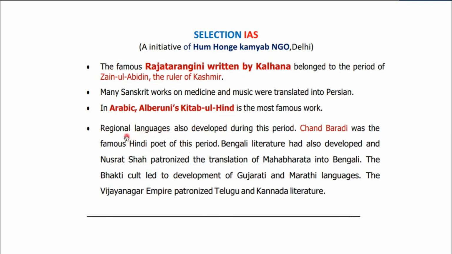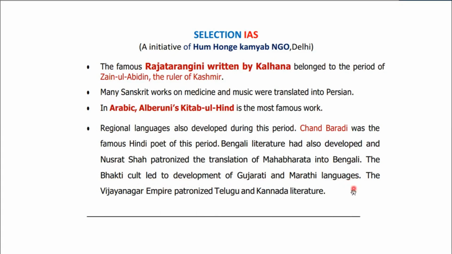And apart from the developments under the Sultanate period, there are some contributions by the regional governments also. The regional languages also developed during the same period. Chand Bardai was the famous Hindi poet of this period. Bengali literature had also developed, and Nusrat Shah patronized the translation of the Mahabharata into Bengali. Nusrat Shah, one of the kings from Bengal. The Bhakti cult led to the development of Gujarati and Marathi languages. In the next class, we will see the Bhakti movement and Sufi movement, one of the most favorite topics of UPSC.